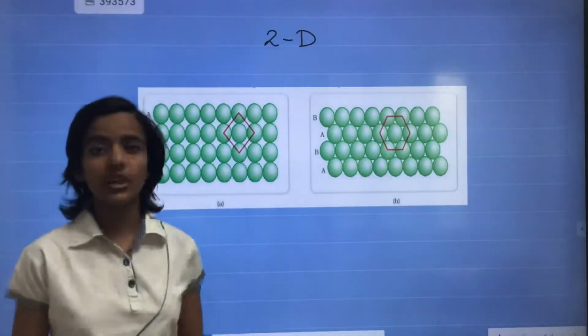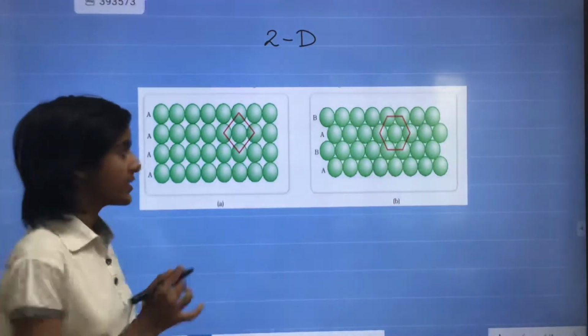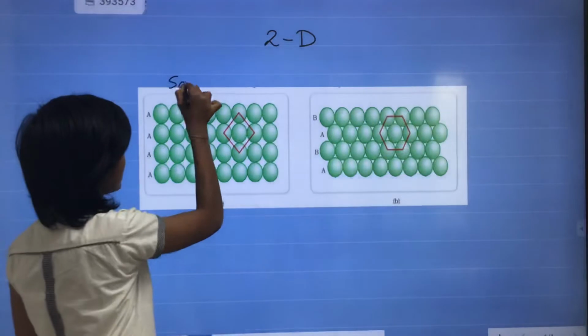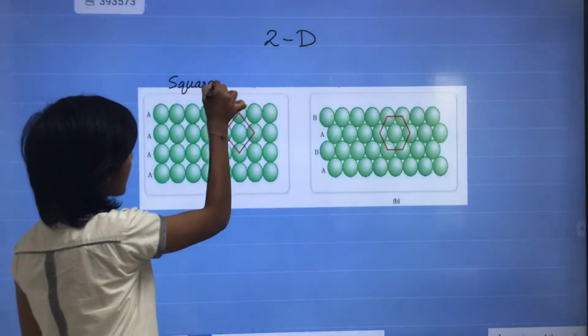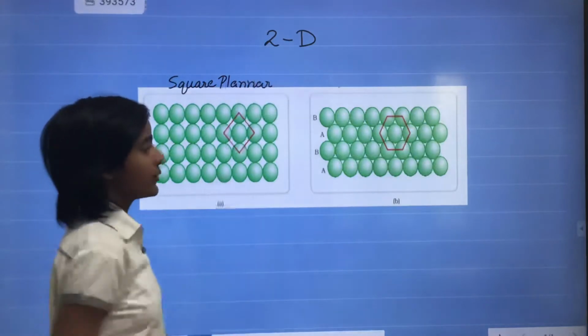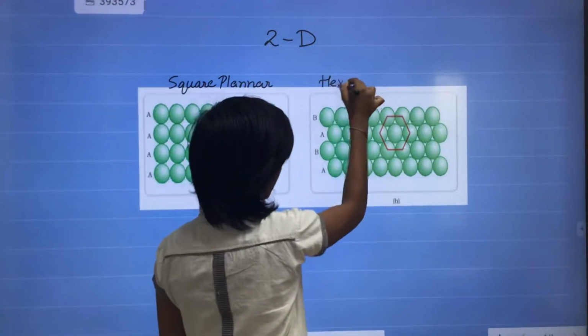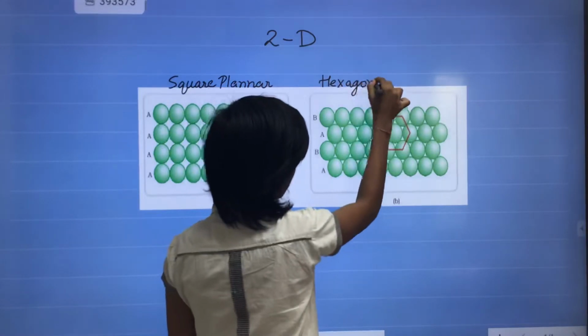In 2 dimension, there are also two parts. To study this type of unit cell, we need the unit cell known as square planar. And to study this type of unit cell, we need the unit cell known as hexagonal planar.